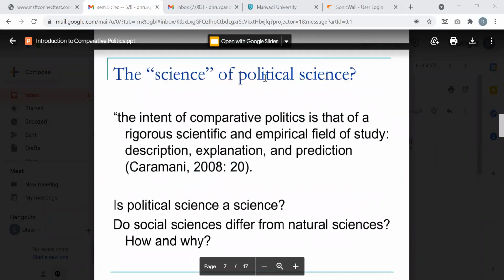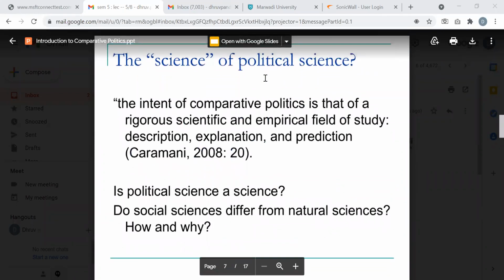The second part is the science of political science. Why is it scientific? I have already explained it to you. You know what the meaning of science is. And this is one subdiscipline of political science which is closer to being called a science. Why so? Ram or Brijen, I had called you out. Are you there? Yes, sir, I'm there. Okay, fine. Ram, can you read?